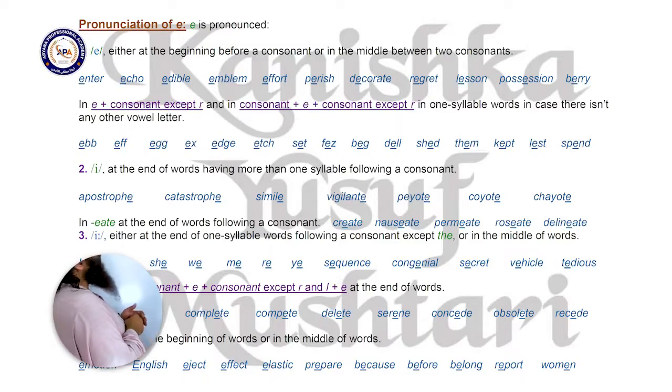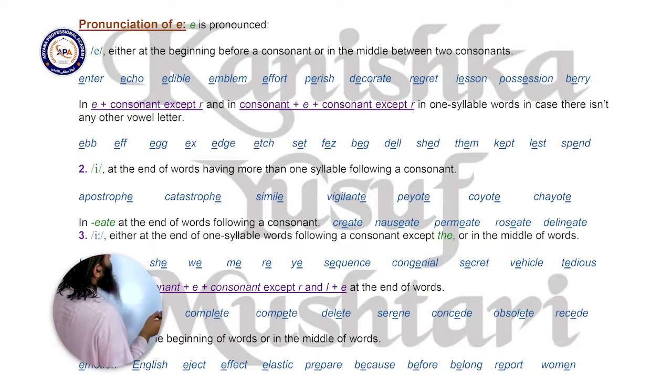E can give this sound either at the beginning before a consonant or in the middle between two consonants. At the beginning, like answer, echo, animal, emblem, effort, and in the middle, like parish, decorate, regret, lesson, possession, bury. Okay, all these words were more than one syllable. But again, for one syllable words, we have fixed formulas.